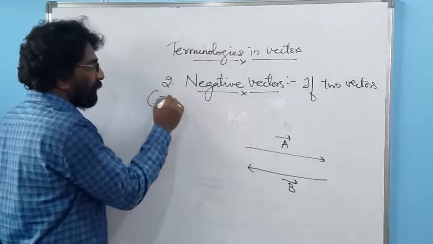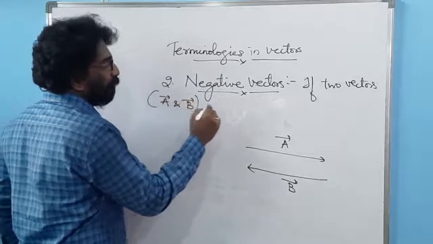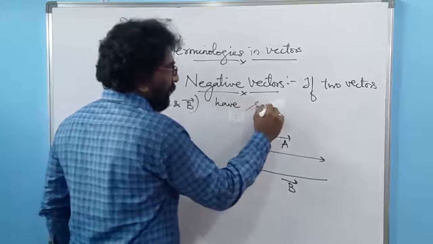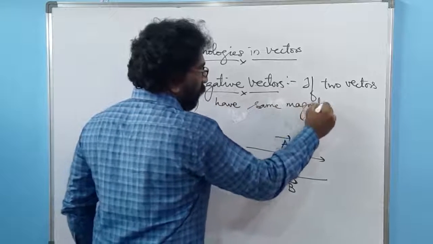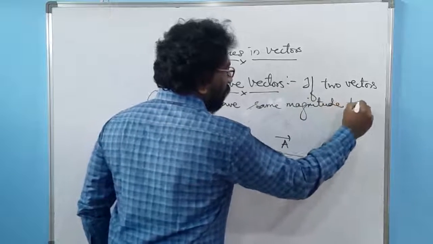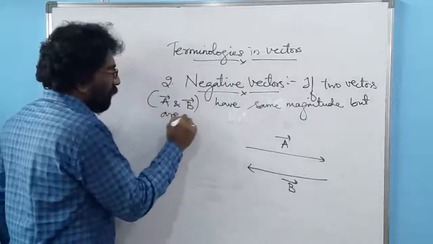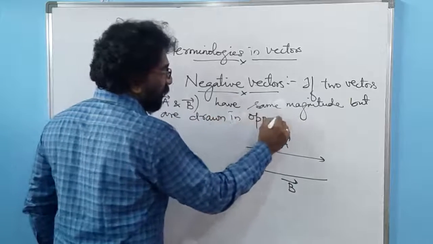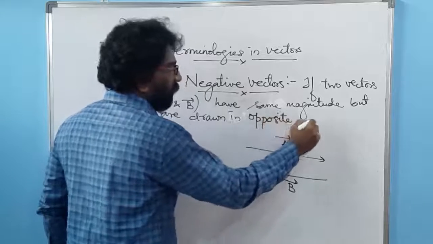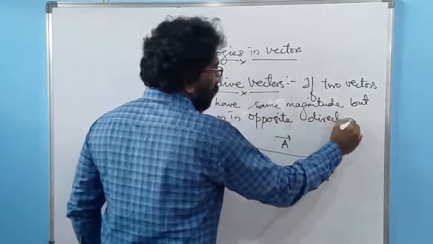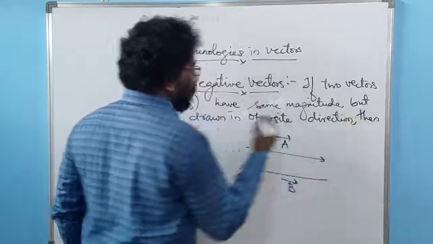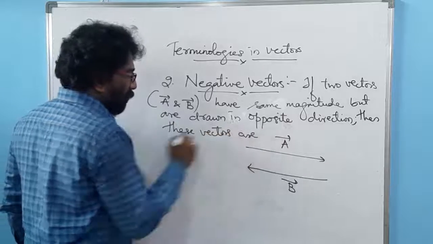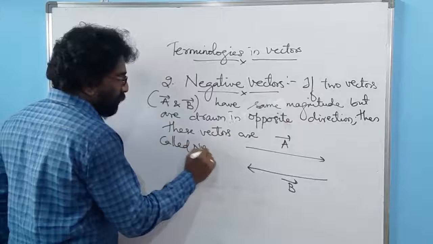in my case let it be vector A and vector B, have same magnitude but are drawn in opposite direction, then these two vectors are called negative vectors.